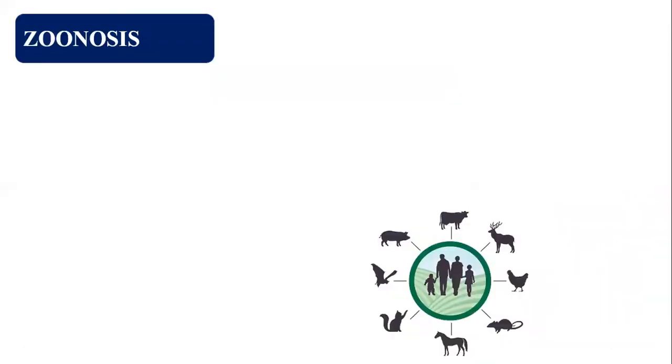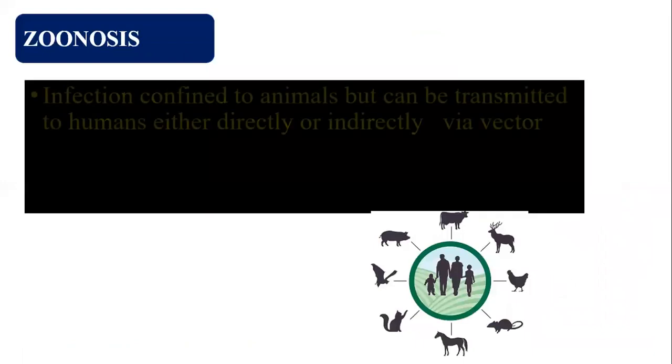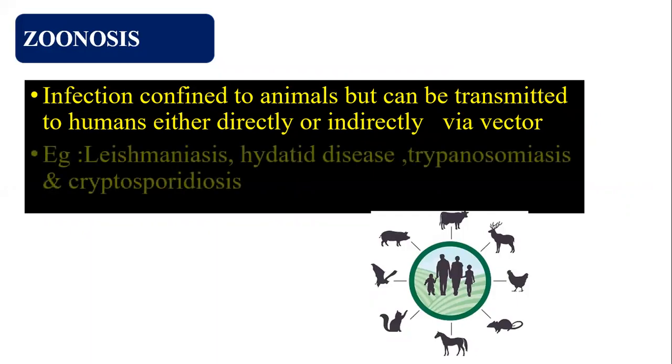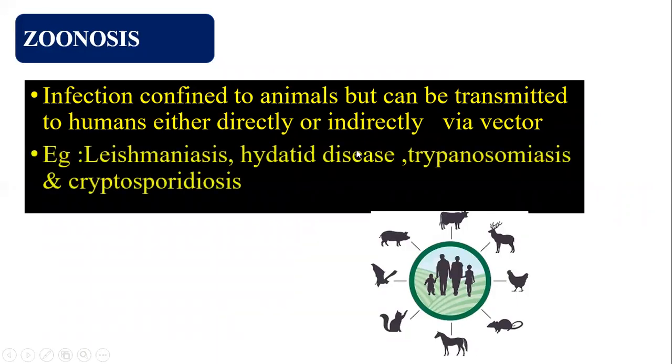Next, zoonosis. Zoonosis means the infections confined to animals but can be transmitted to humans either directly or indirectly via the vector. So zoonosis means through the animals we are getting the infection. That is named as zoonosis. Examples are leishmaniasis, hydatid disease, trypanosomiasis, and cryptosporidiosis. So these are the zoonotic infections.